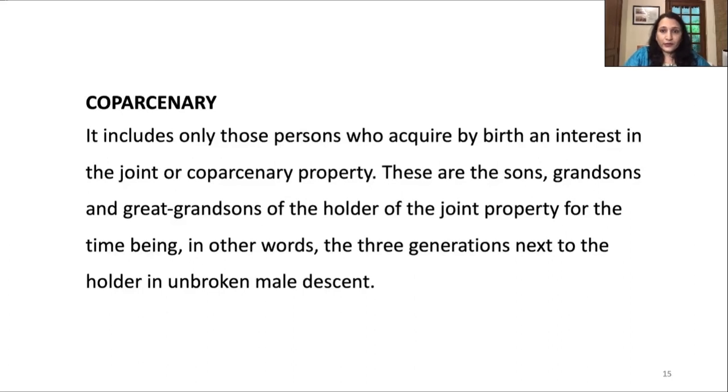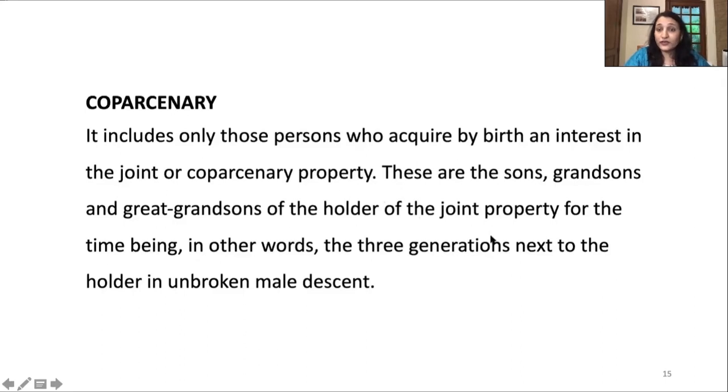Now we come to a very common and very important term, co-partnery. It includes only those persons who acquire by birth an interest in the joint or co-partnery property. These are sons, grandsons, and great-grandsons of the holder of the joint property for the time being.